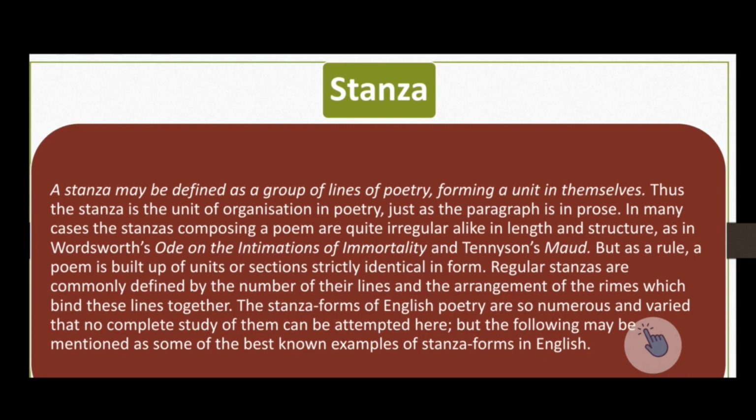It means that we have numerous and varied forms of stanzas which are found in English poetry. So it's not possible that we discuss all the types, all forms of stanza which are found in English poetry. That's why we will discuss only the best known examples of stanza form which are found in English poetry. So let's discuss what are some of the best known examples of stanza form in English poetry.